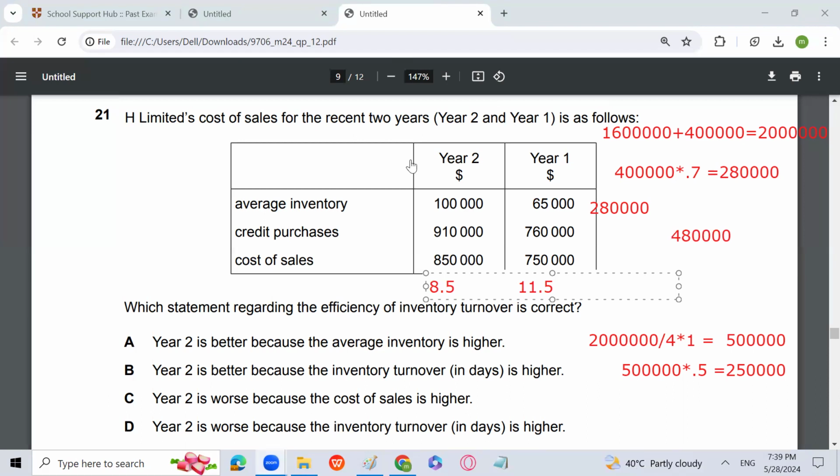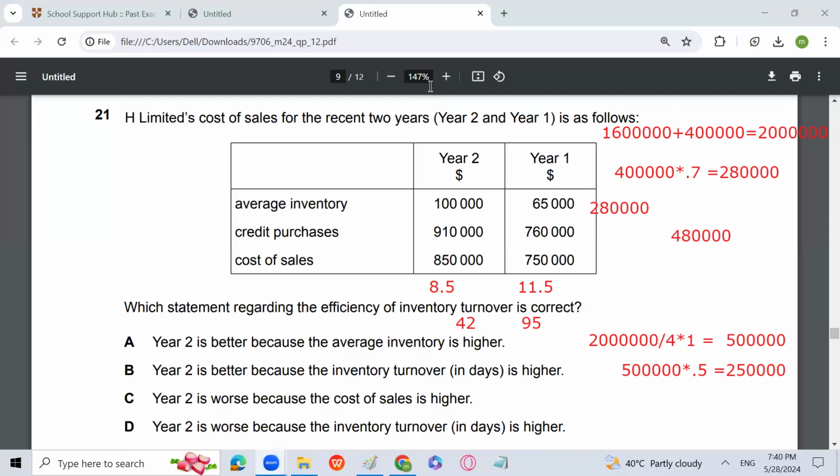It is 42 and 95. Okay. So this will work maybe 42 and 95. So after 95 days, you are able to convert your inventory into sales. That is wrong. So year 1 is better. You can say that year 2 is worse because the inventory turnover in days. Year 2 is better because the average inventory, no, that is not in it at all. Year 2 is better because the inventory turnover in days is higher. Higher, no, that is also wrong.